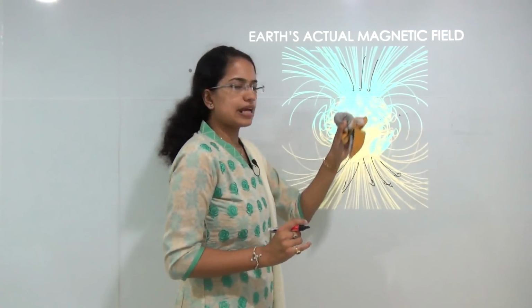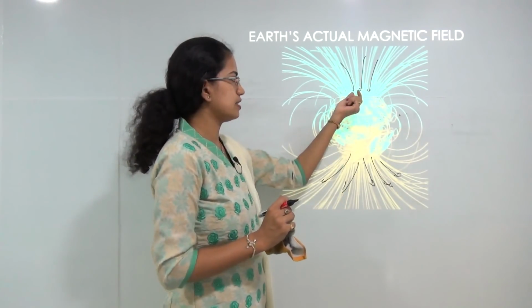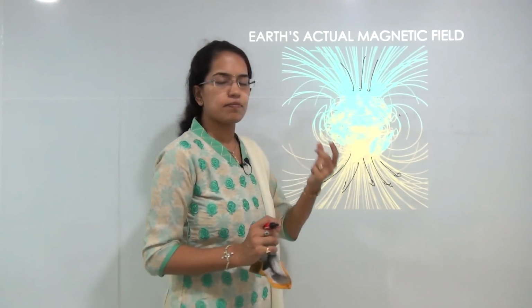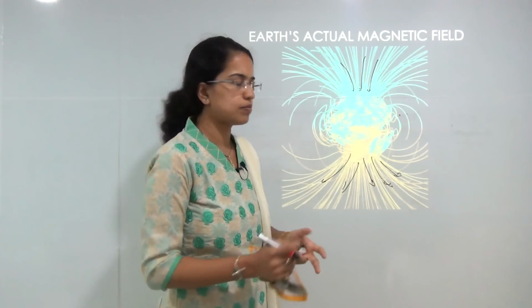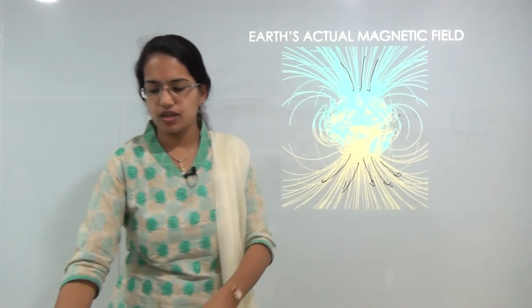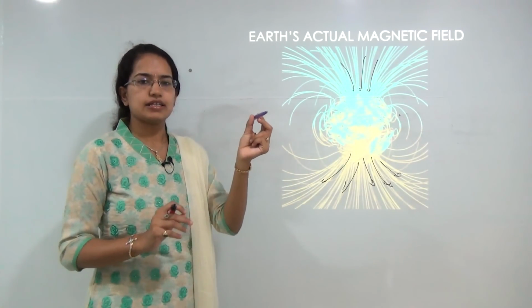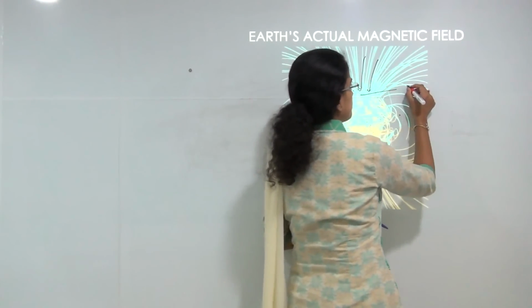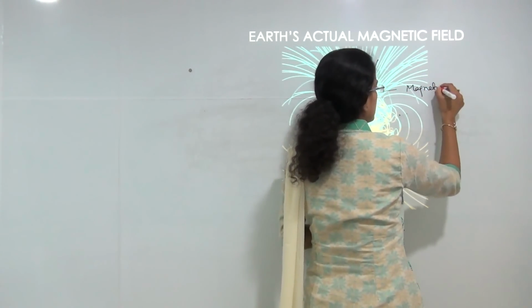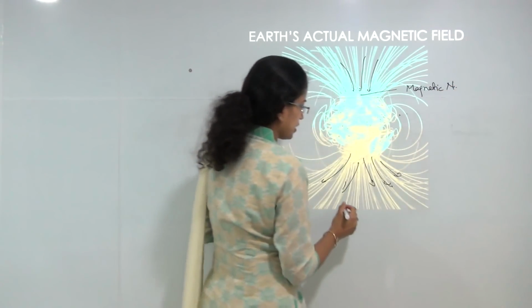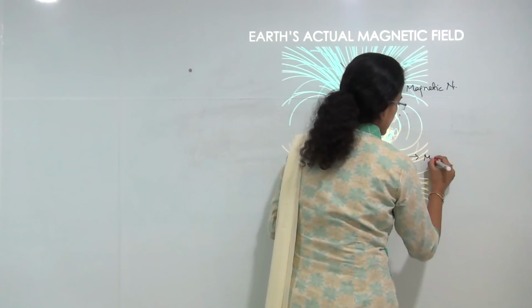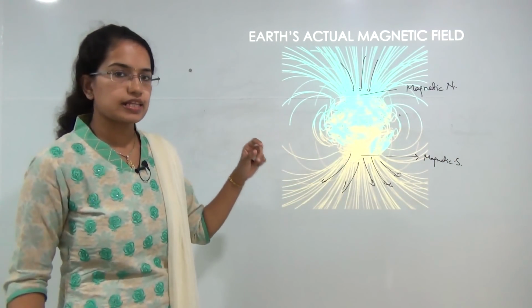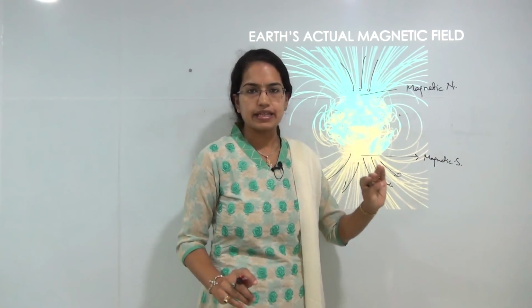If I bring a magnet, what would happen? The magnet would dip vertically, and the regions where the magnet dips vertically are the magnetic poles. Since this is in the north, it is known as the magnetic north, and this is in the south, known as the magnetic south pole.